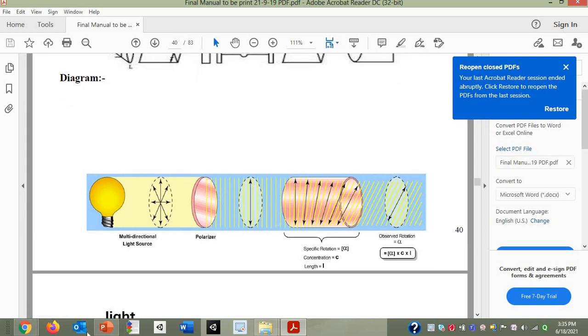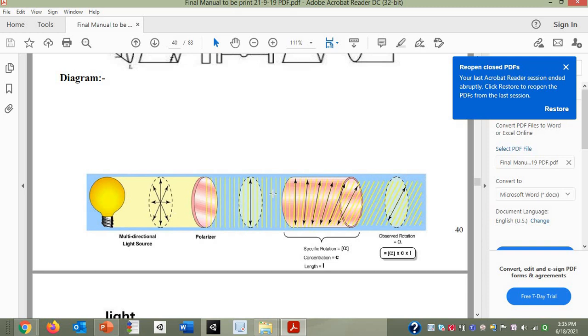Here you can see how the pattern will be. Whatever is the source, that source will emit highly directed light waves. When those light waves pass through the polarizer, it will give you polarized light. When that polarized light passes through the half shaded plate, the reflection of that plate is observed at the eyepiece of the telescope.